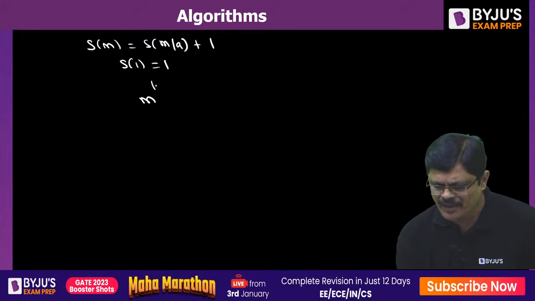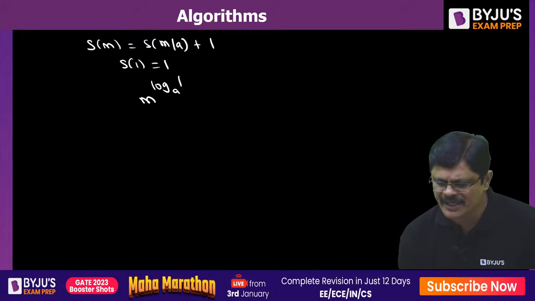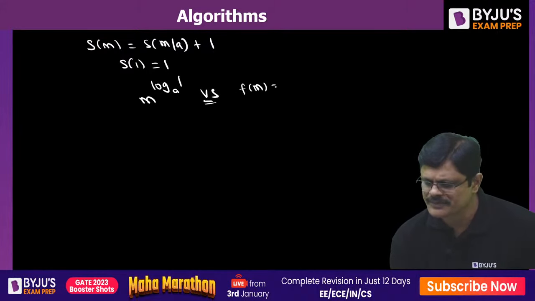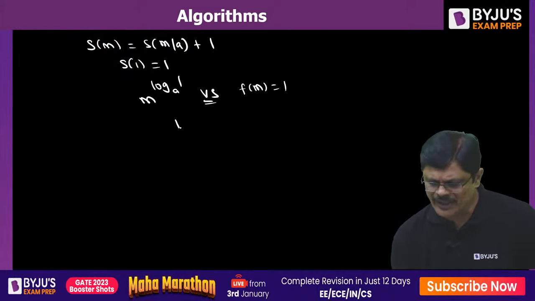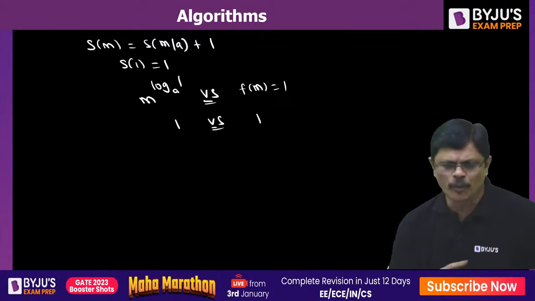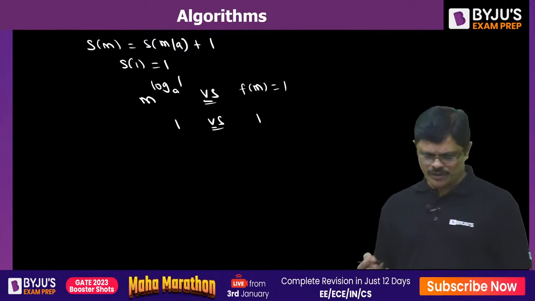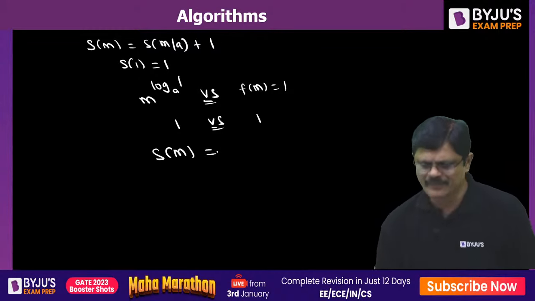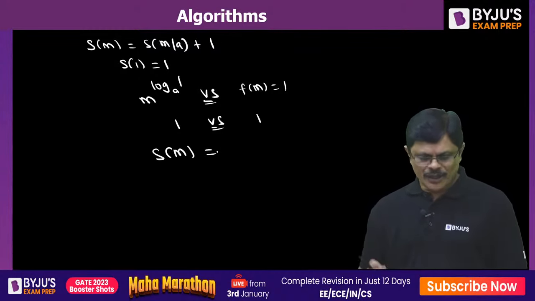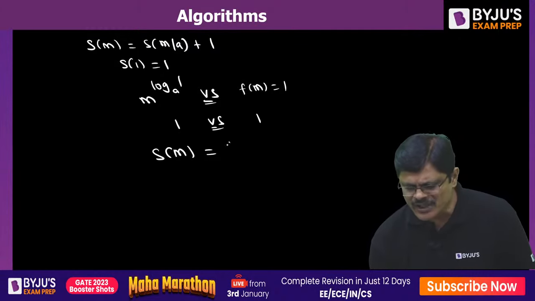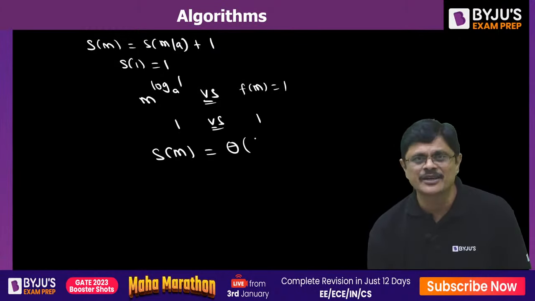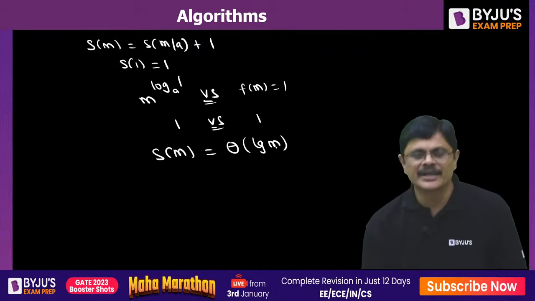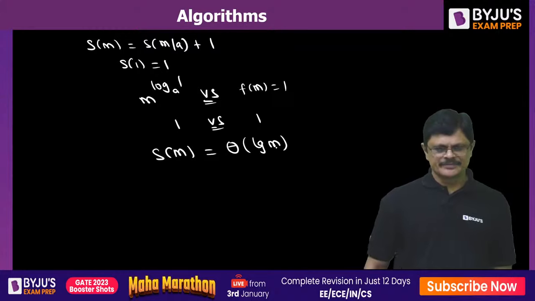M power log 1 to the base A versus Fm, here it is 1. This is m power 0, which is 1, and this is also 1. Both are of equal order of growth. Therefore, Sm is equal to theta log m. Theta log m, you have to take it.